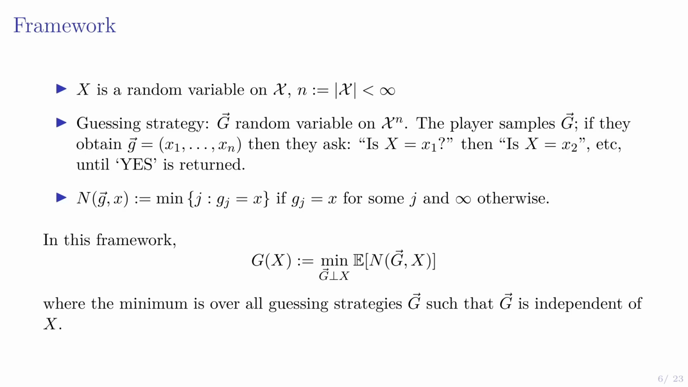And then the number of guesses when they have drawn this little g and the actual answer is x is just the minimum j such that gj is x, right? So it's how many guesses does it take until they get it right. And in this framework, we can define the guesswork as the minimum over guessing strategies of the expected number of guesses, where we have this constraint that the guessing strategies must be independent of x. And this reflects that we don't know anything about the value of x, we only know its probability mass function.